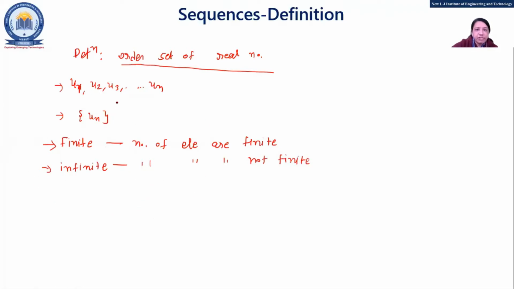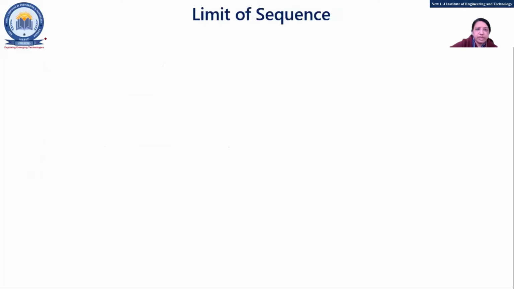Okay, any doubt? This is the definition of sequence, finite sequence and infinite sequence. Okay, now we'll see the limit of the sequence. The next thing is what? A limit of a sequence. So what is the definition of that one?